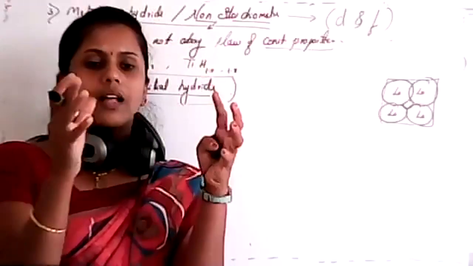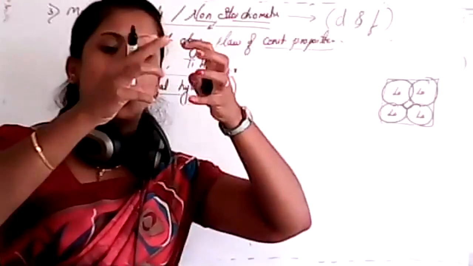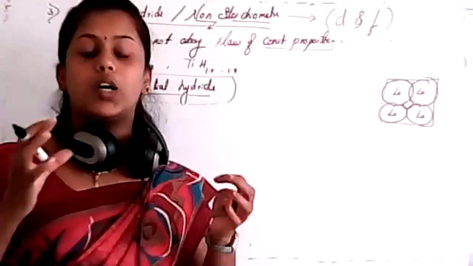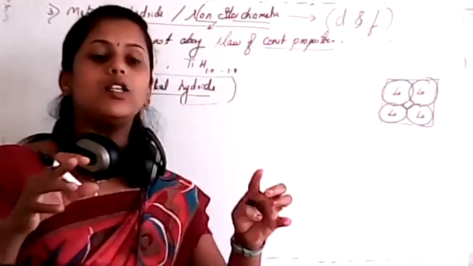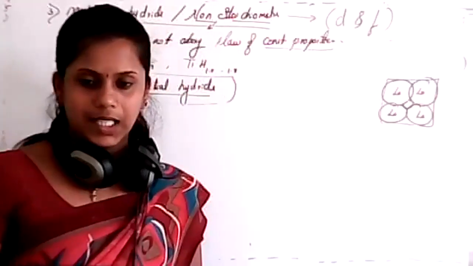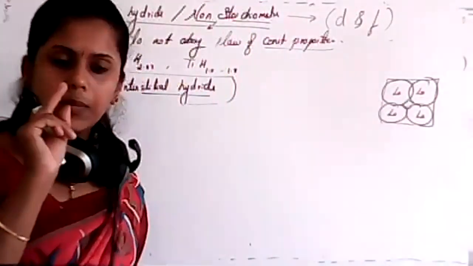We consider an atom as a sphere. If I arrange those spheres or balls very tightly, in that case also there will be some empty space, isn't it?